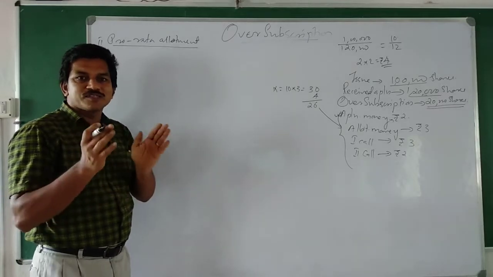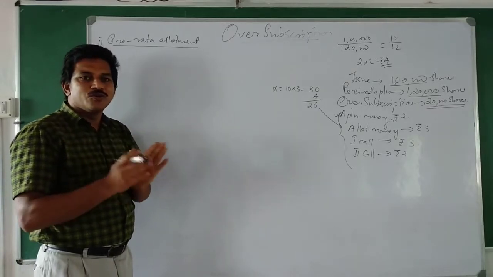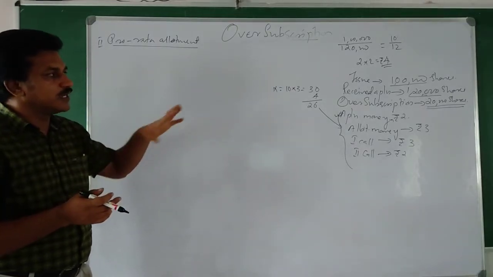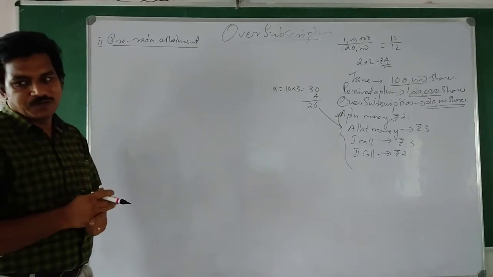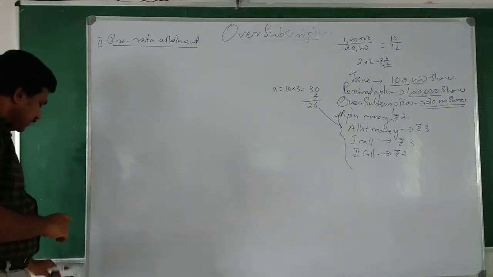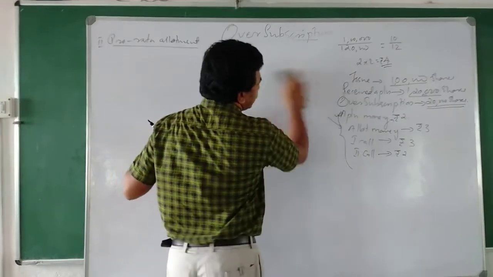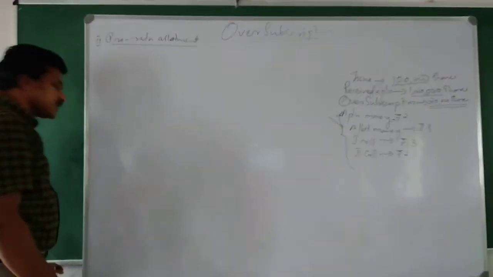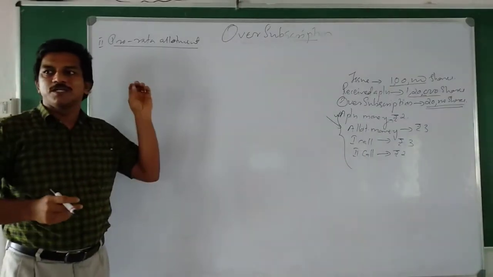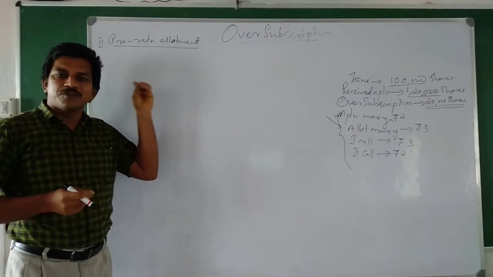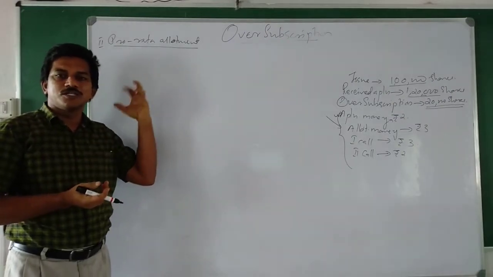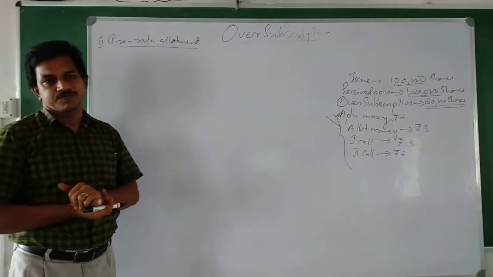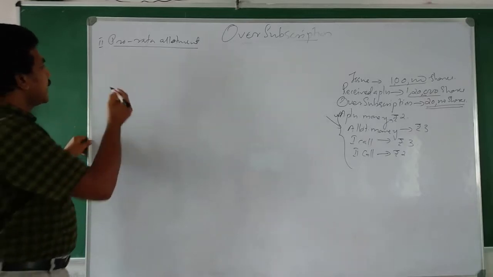Now you may feel some difficulty for understanding. No worries. We will discuss that in a simple manner. That way you will understand how this is happening, how this is adjusted. See, for that we can see the journal entries. So in the first case we have told that at the time of receipt of application money, bank account debtor to share application, and for rejecting we have written share application debtor to bank. Now we can write the receipt entry first.